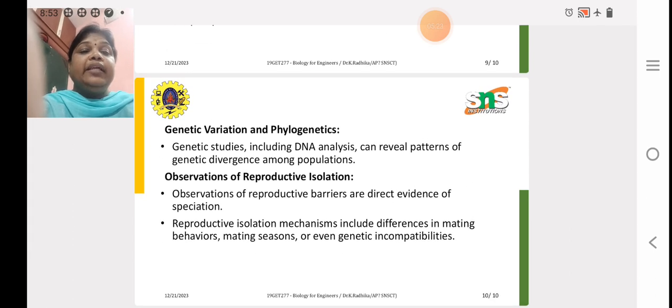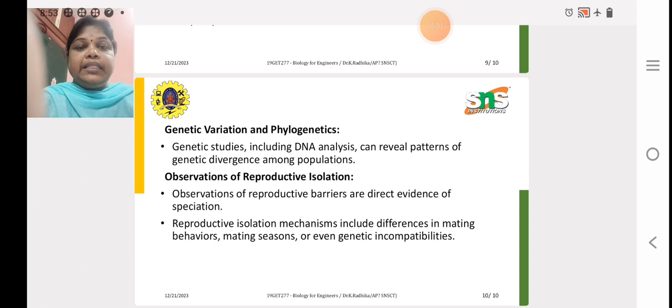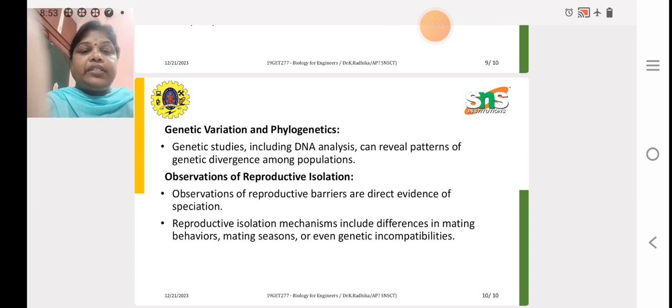Then finally, genetic variation and phylogenetics. Genetic studies, including DNA analysis, can reveal patterns of genetic divergence among populations. Then observation of reproductive isolation. Observed reproductive barriers are direct evidence of speciation. Reproductive isolation mechanisms include differences in mating behavior, mating seasons, or even genetic incompatibility.